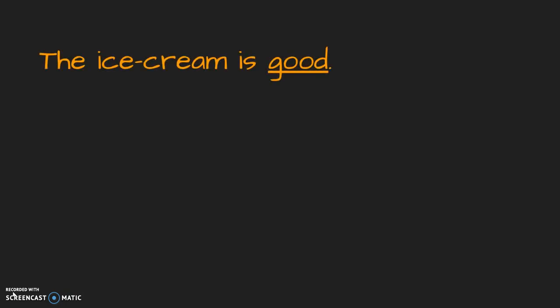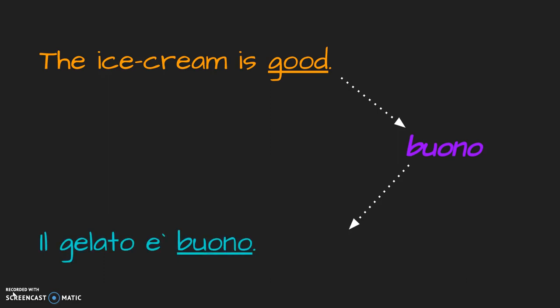So let's practice with some examples. We want to say, the ice cream is good in Italian. Our adjective, good, is buono in Italian. So our sentence becomes, il gelato è buono.